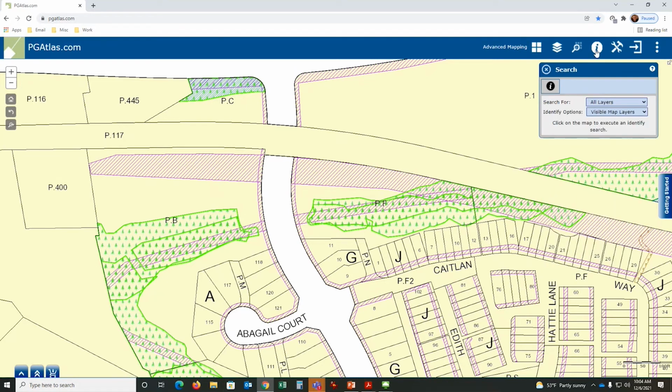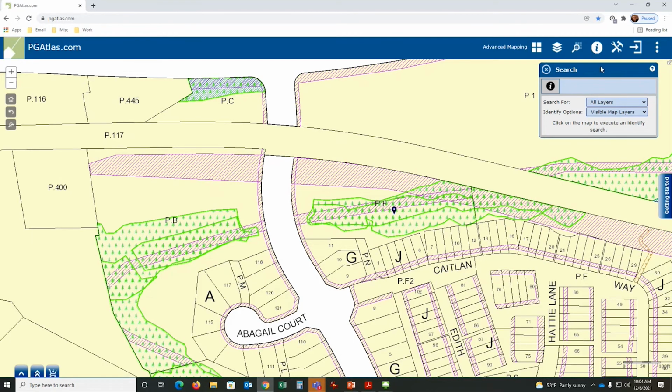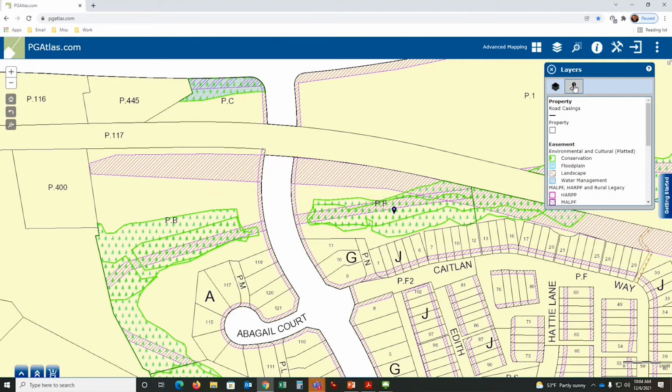Now, people are going to ask, well, what are all these colors? You can click on the white circle blue eye and get that it is an environmental cultural, but what does the tree mean? You have to click on it. That's one thing people miss. So if you come up here, right here, there's this icon. If I click on that icon, it will actually give you the legend for the map. So you can see the tree in the green area is a conservation environmental cultural easement.